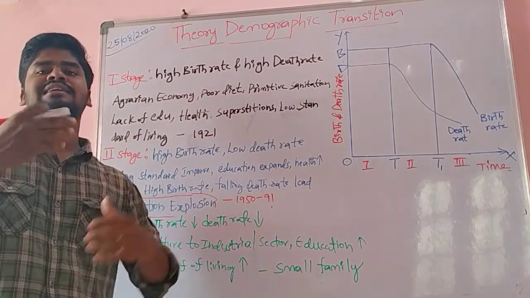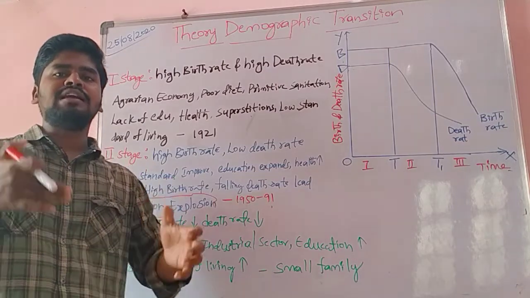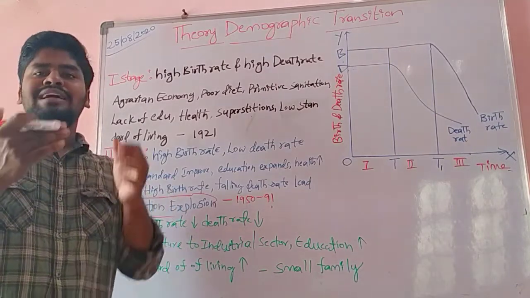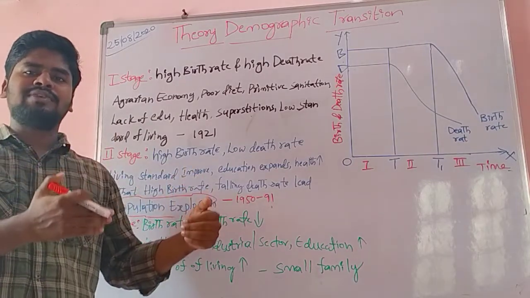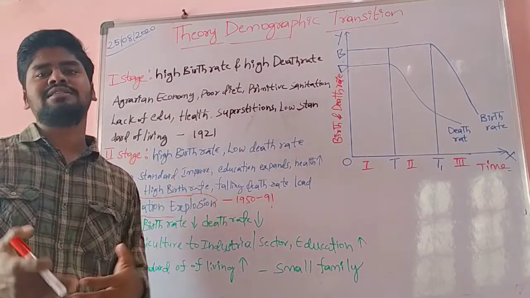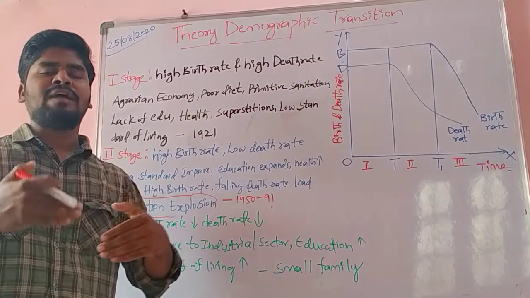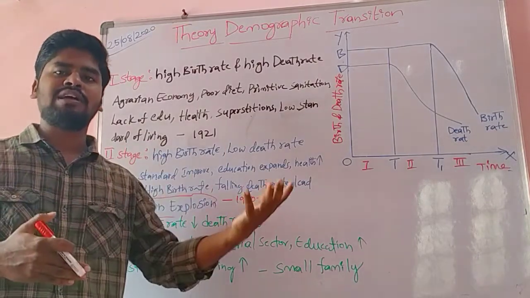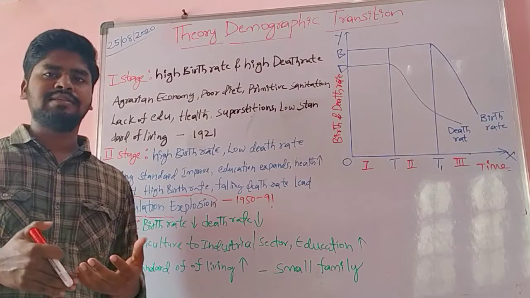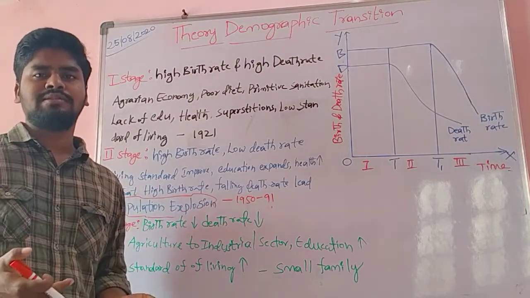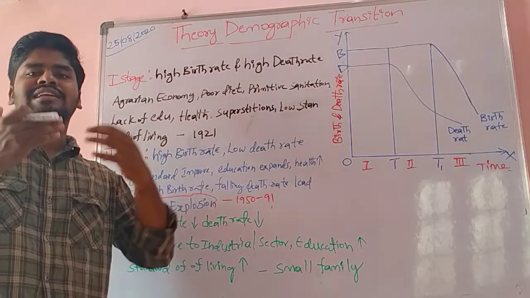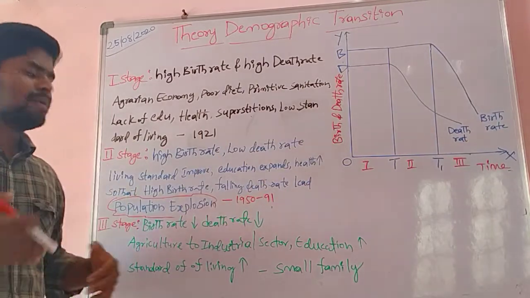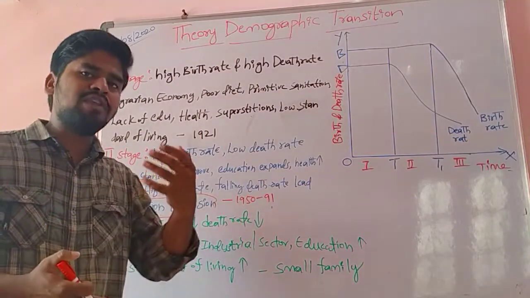People who work in the industrial sector are compelled to decrease their family size. If the family size is small, they can manage the resources easily. If the family size is high, they cannot manage things or distribute them. Since people are already educated, they try to decrease their family size. So people prefer a small family.